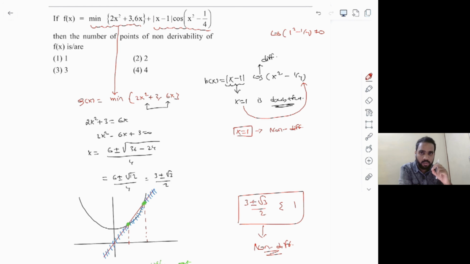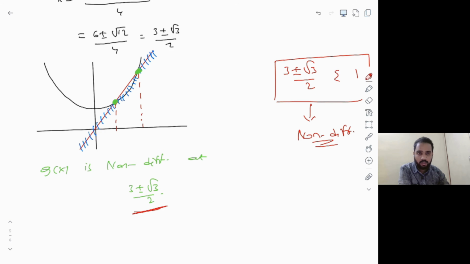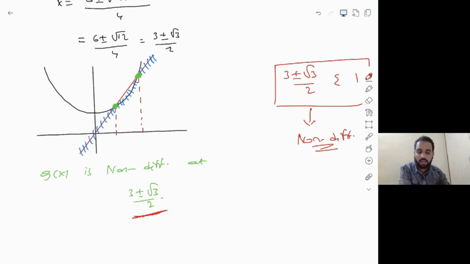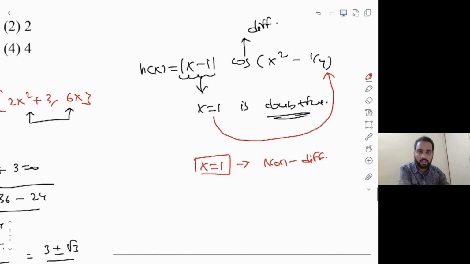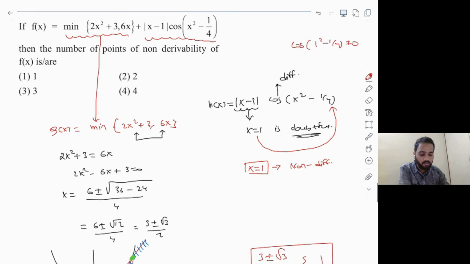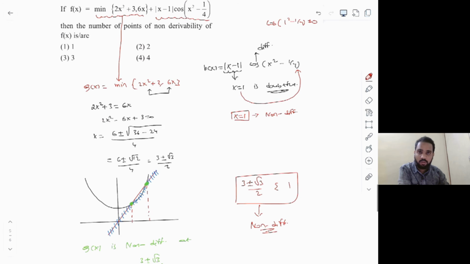For example, in the first function that we solved here, let's say you got x equals 2 as a doubtful point for differentiability, and similarly, in the second function, let's say you got x equals 2 as the doubtful point for differentiability. Since one of the values is coinciding here, you have to manually verify and then decide whether it is going to be differentiable or non-differentiable. So be very, very careful with continuity and also differentiability.